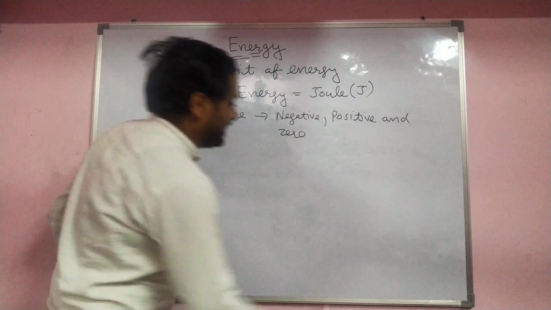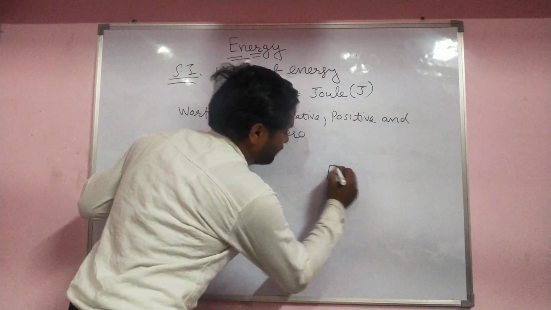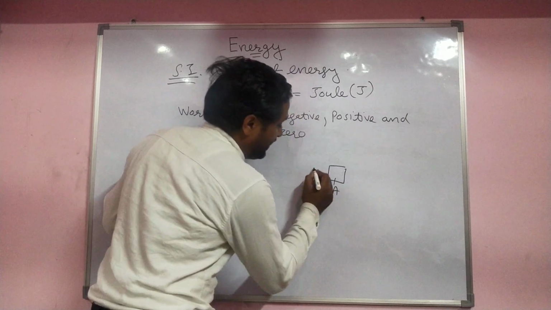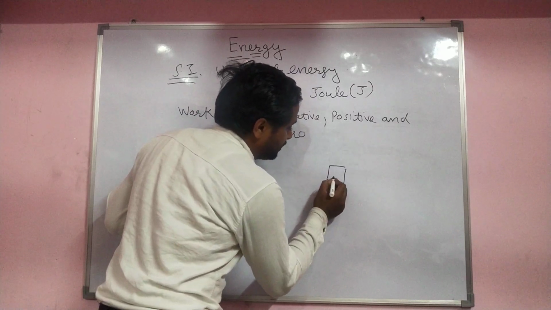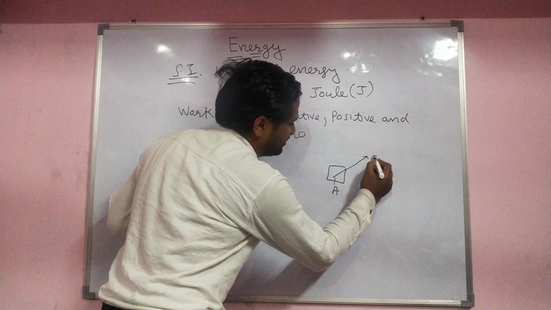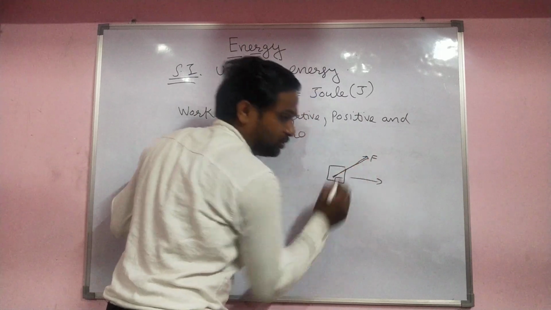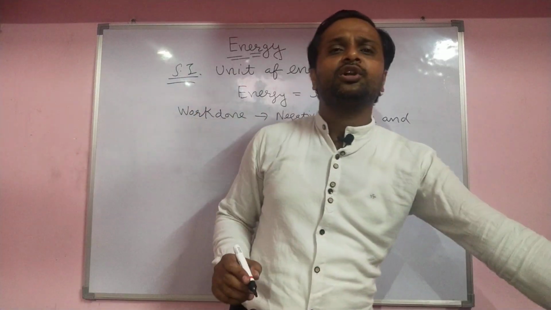So now we see their diagram. For example, this is the body, here at position A. When you apply the force in this direction only.